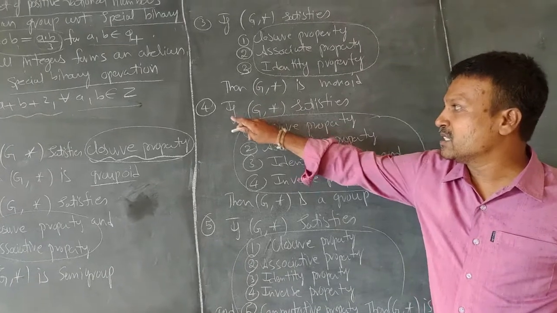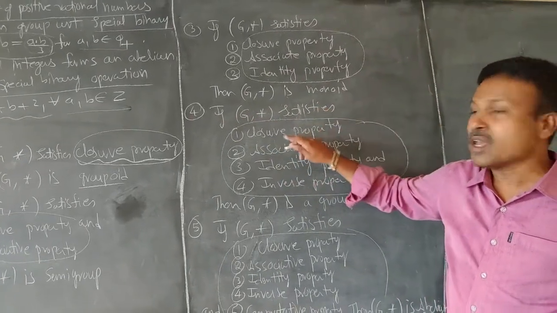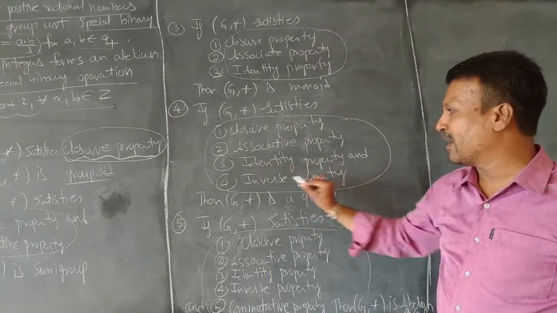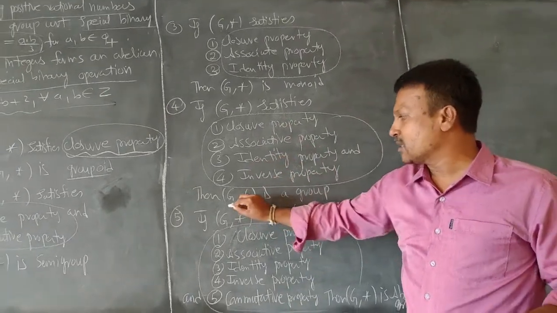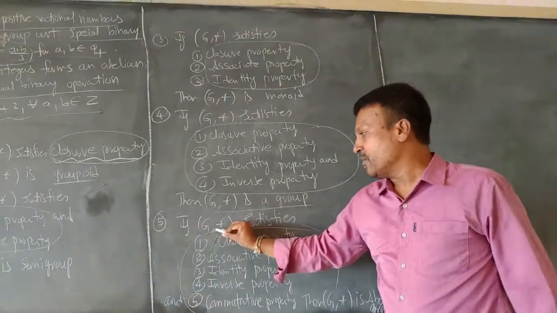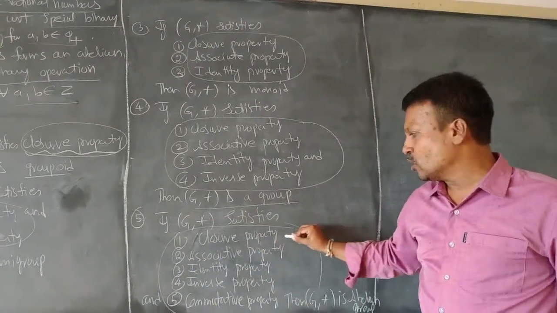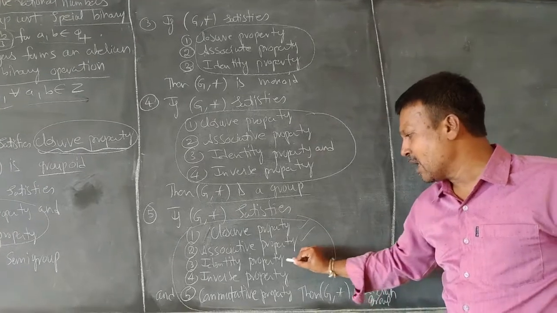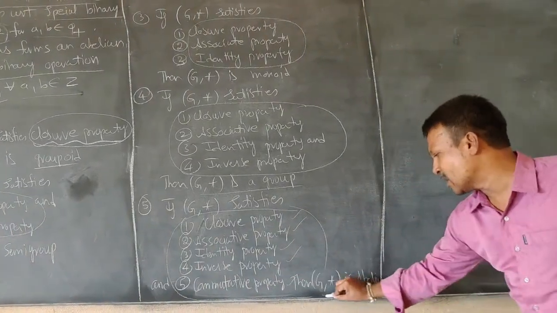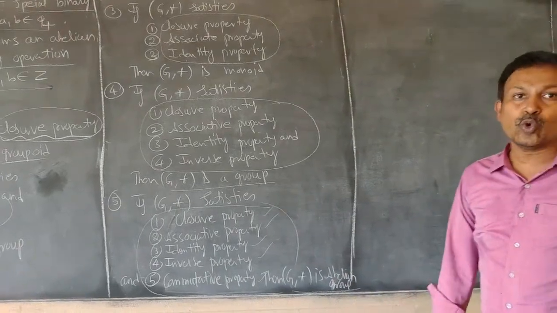The fourth condition states that if G comma star satisfies the 4 properties, closure property, associative property, identity property and inverse property, then G comma star is a group. And the fifth important point states that if G comma star satisfies closure property, associative property, identity property, inverse property and commutative property, then G comma star is an abelian group.